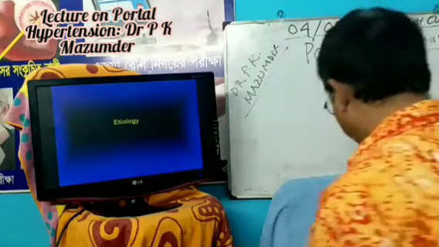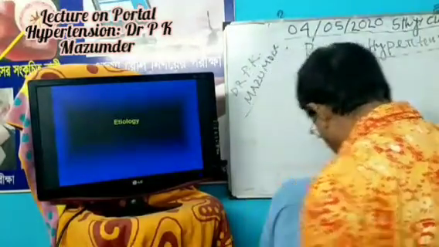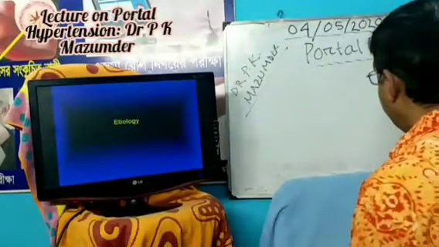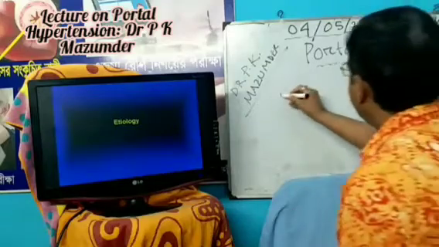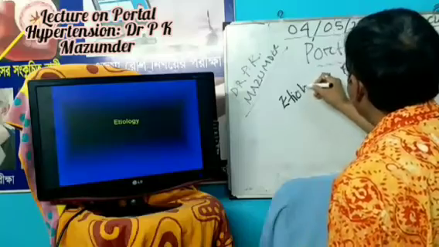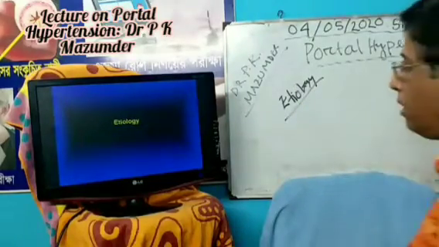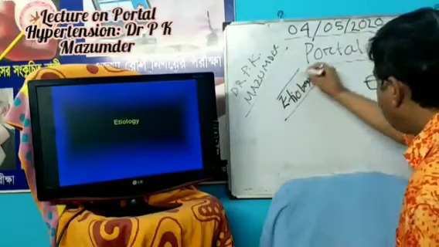Now, etiology. If you know the course of the portal vein, you can remember easily about the etiology of portal hypertension.